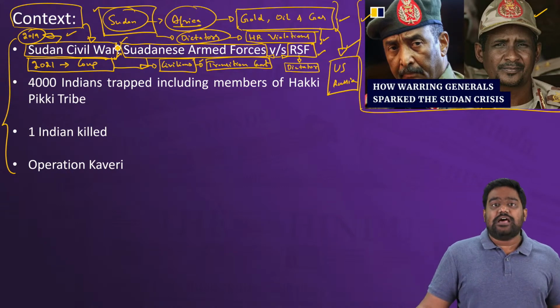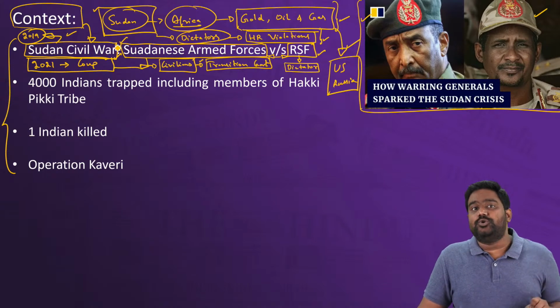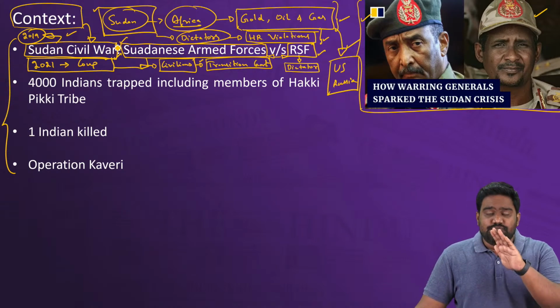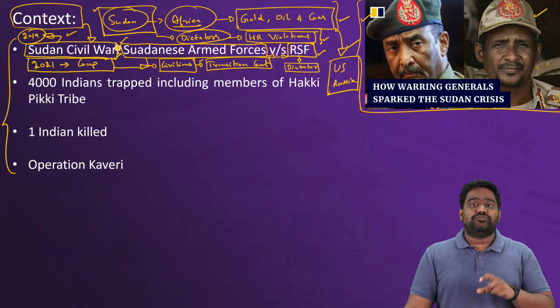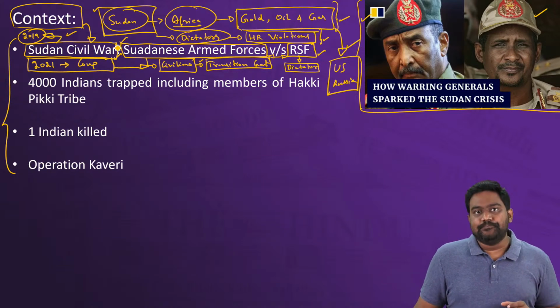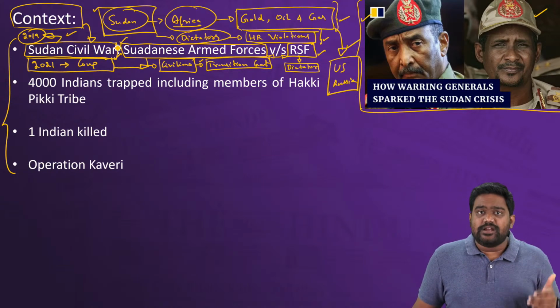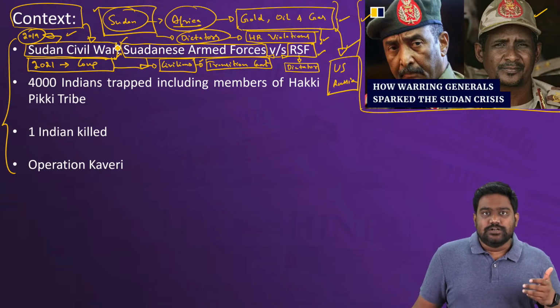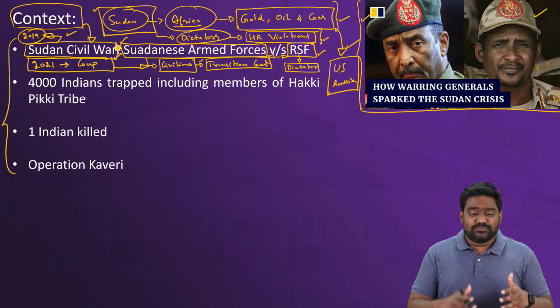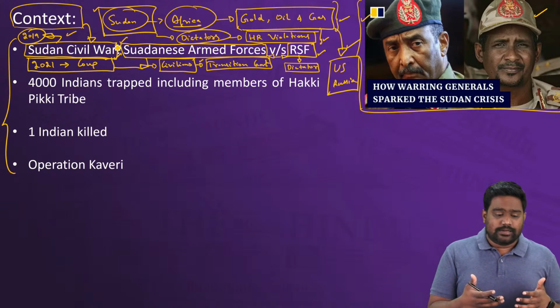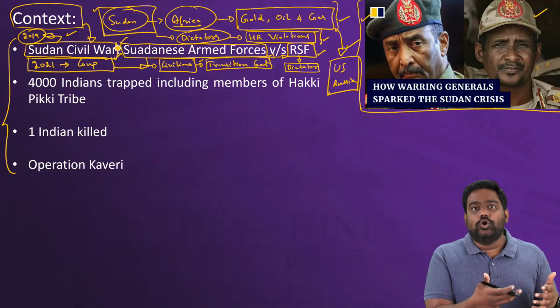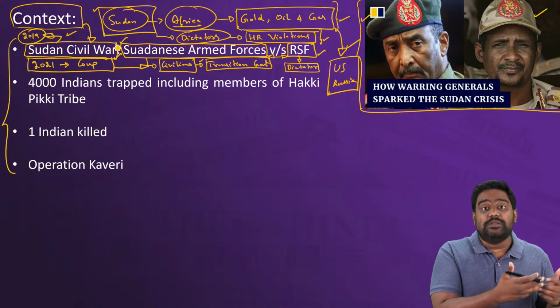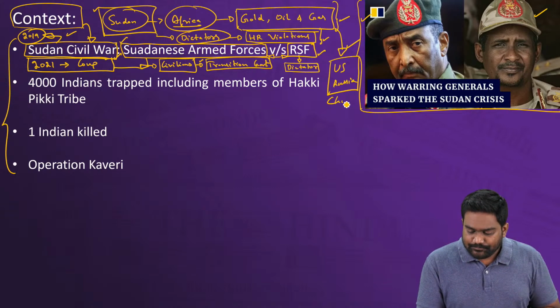And even though it's a faraway development and not of direct concern to India, the topic becomes very important, very relevant, because we have major interests in Africa. India has prioritized African diplomacy in the last 15 to 20 years. Africa is blessed with resources, and India would like to compete with other global powers like US, Russia, European powers, and especially China.